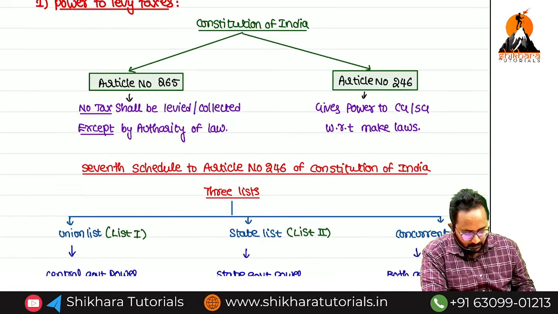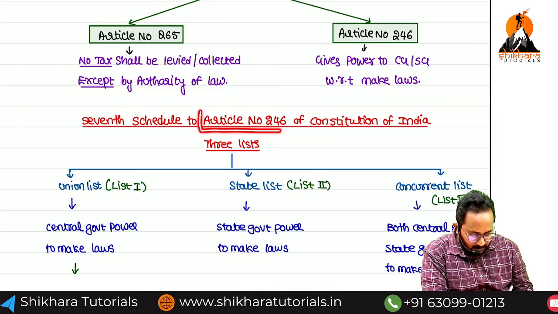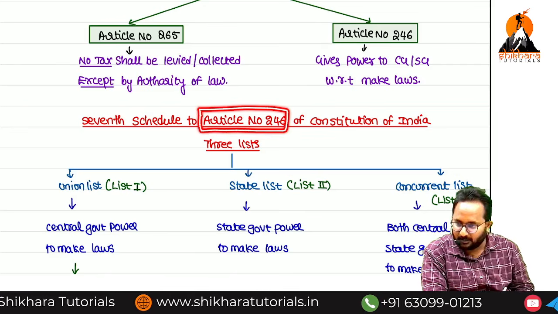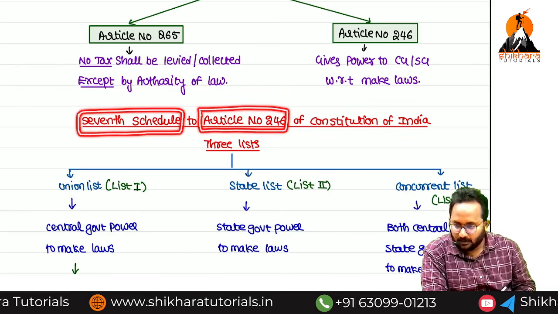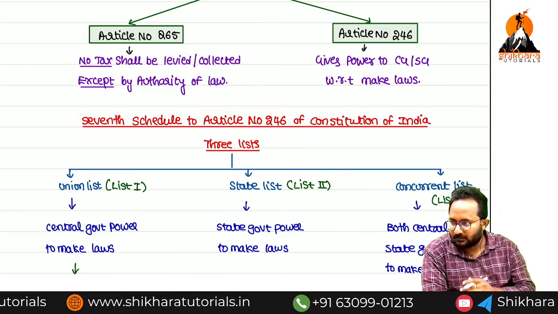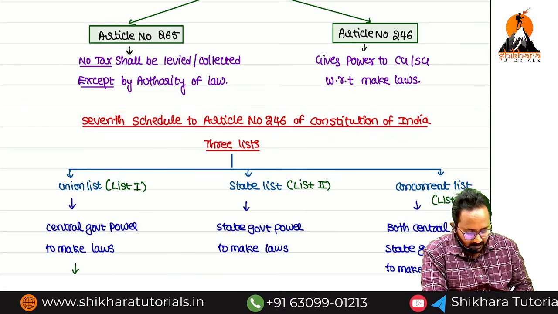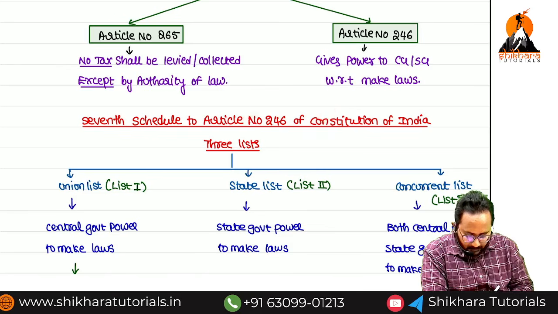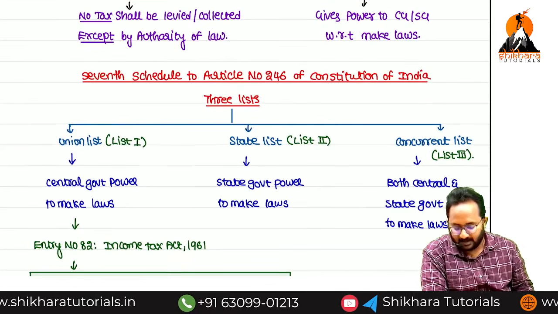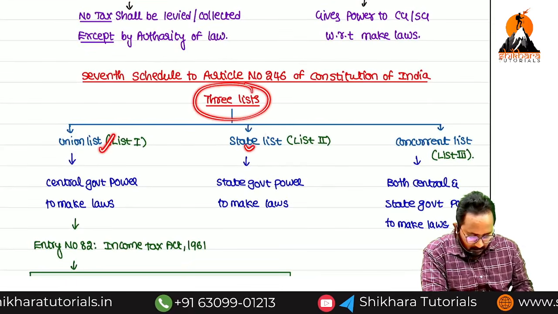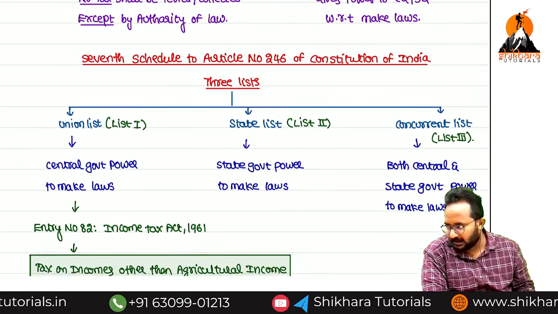Now we have some more discussion related to article number 246. In article number 246 we have many schedules. Now we have to refer to the 7th schedule. If you open the Constitution of India, every article has sections in order. Within that article number 246, we will open the 7th schedule. How many lists can we get? 3. List 1, list 2, list 3. Another names: union list, state list, concurrent list.